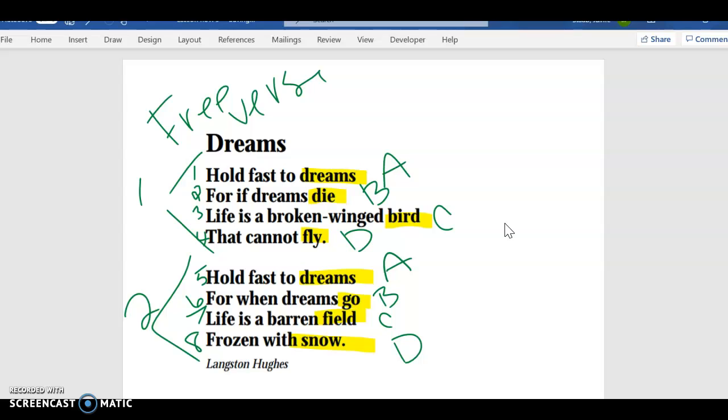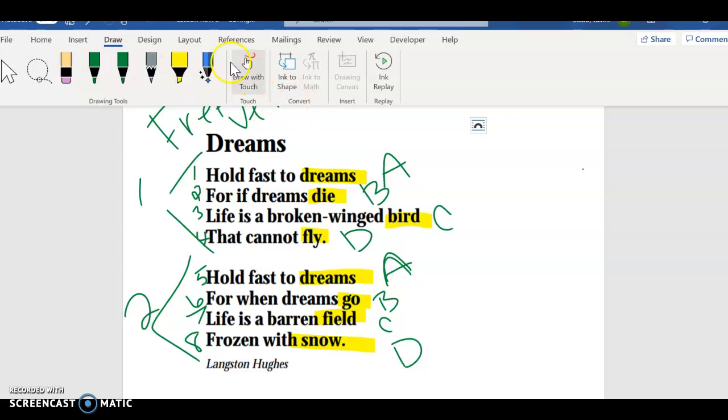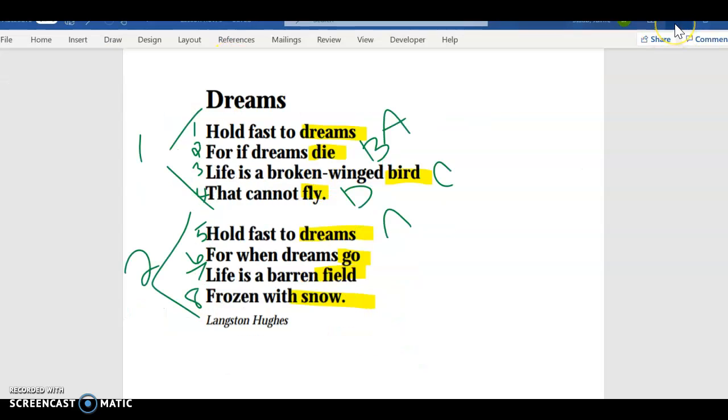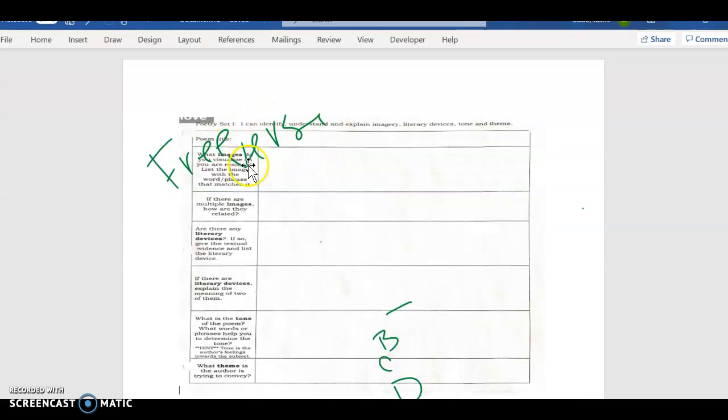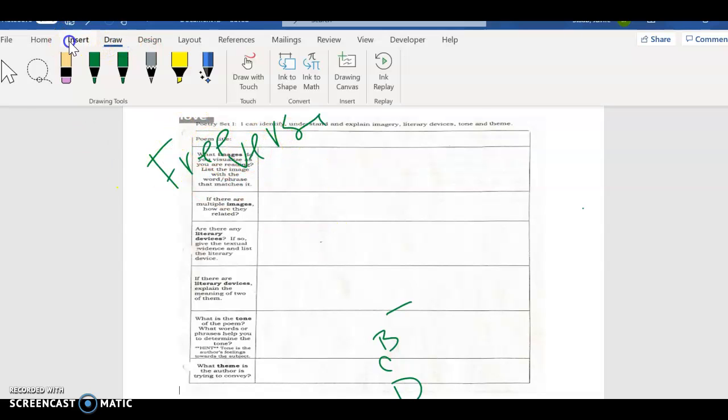Okay, the next thing we need to do is answer the second page of the document. So if we scroll down here, let me see if I can do this with you guys on here. Maybe not. Okay, hold on. All right, so now we're going to go to the second page. This second page is to help you understand these visualizations. So just ignore these ratings on here because they're not going away right now.